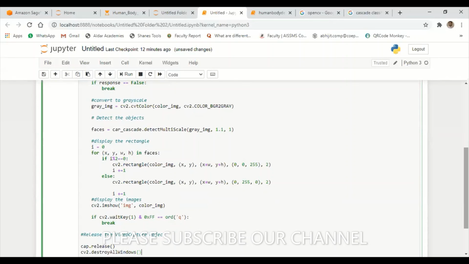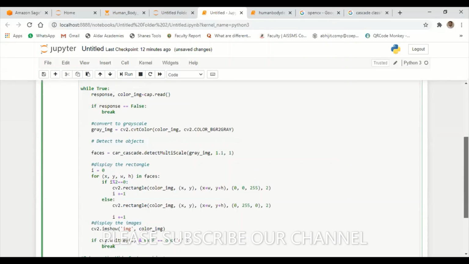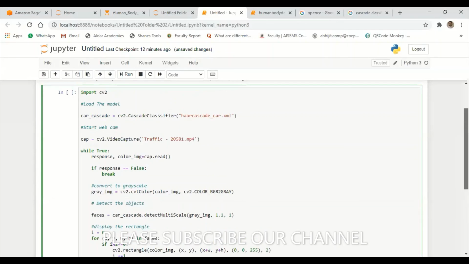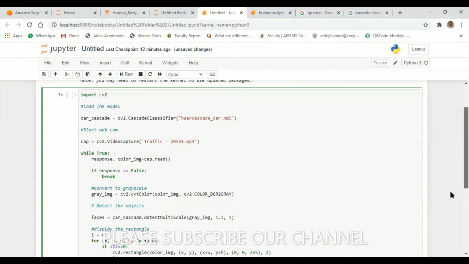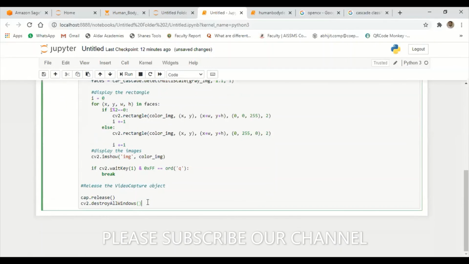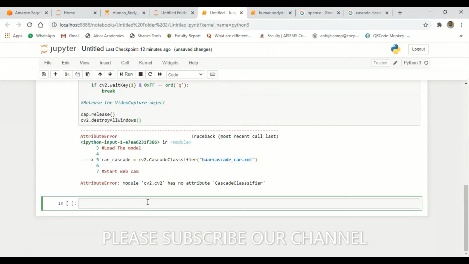Okay, but before running this command, I am show color image. I have some problem here. Color image. Yeah. No problem here. Okay, fine. Yeah. Let me run this program. Shift and enter. Hold on. Now there is some problem here.